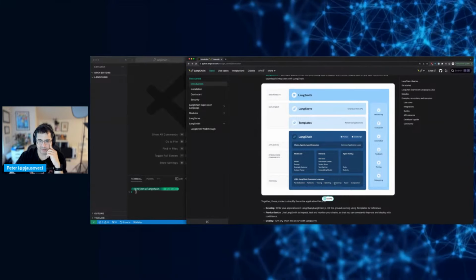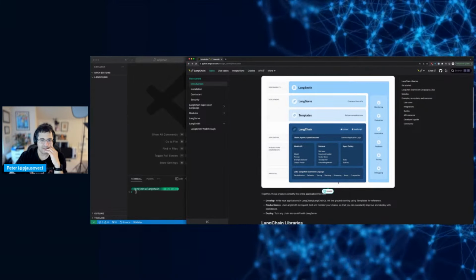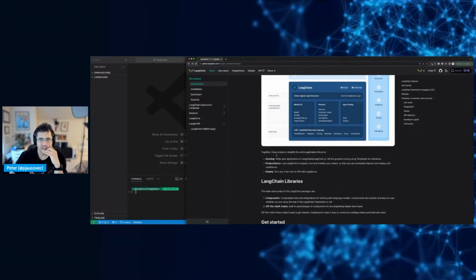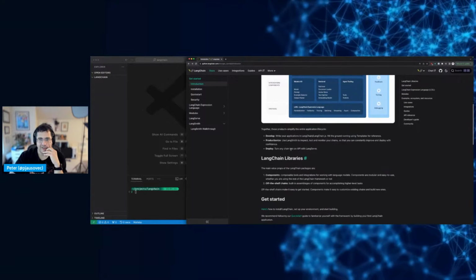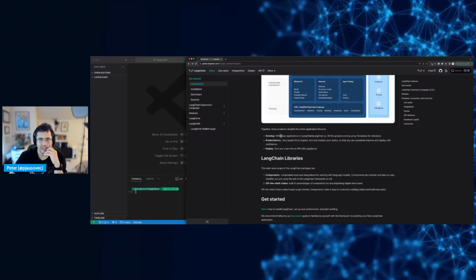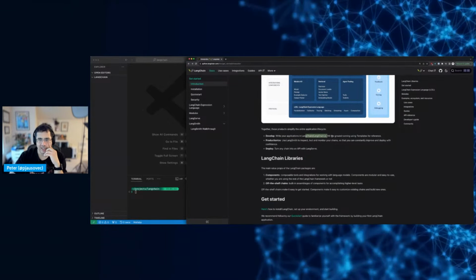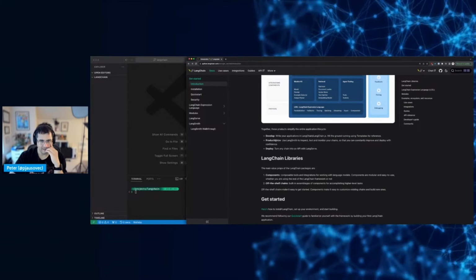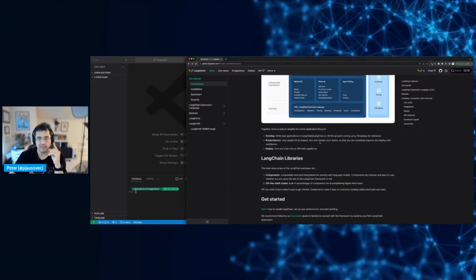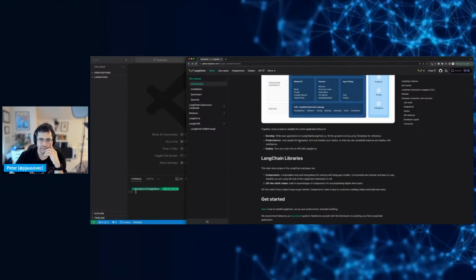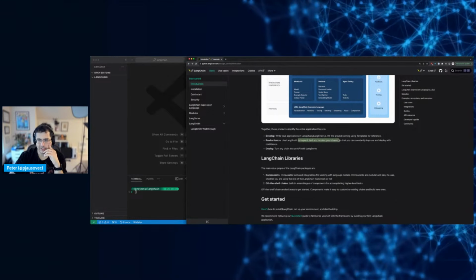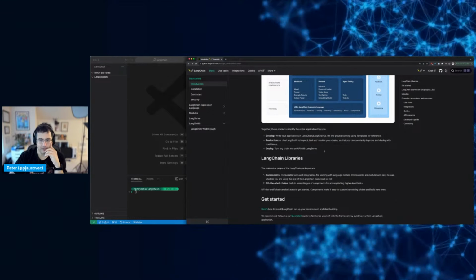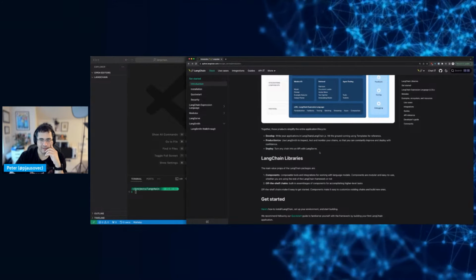Parallelization, fallback, tracing, batching, streaming, async composition. Together, these products simplify the entire app lifecycle. So write your application in LangChain or LangChain JS, hit the ground running. Okay, so you can use the templates, use LangSmith to do all the production stuff that you need to do, I guess. And then deploy, yeah, so you do an API.